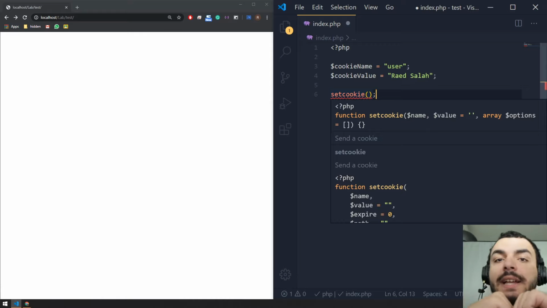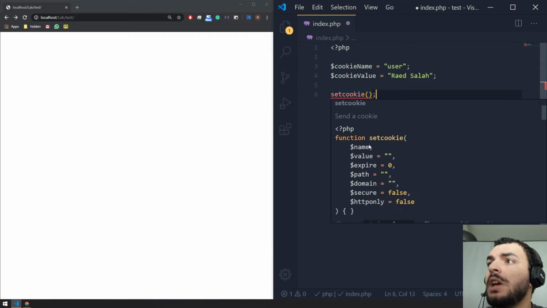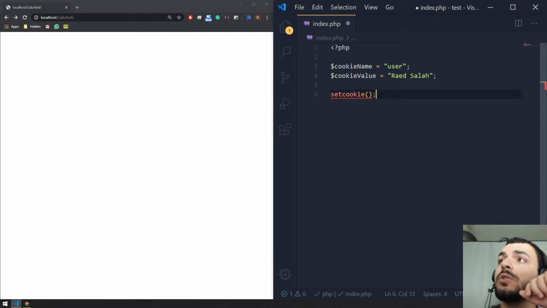So setcookie, the first thing it accepts is a name. The name is the cookie name. The second thing it accepts is the value. What is the information that you're going to store in this cookie? And then after that are the options. The options can be the expiry date, the path where it's going to be stored, the domain, whether it's secure, and whether it's HTTP only or HTTPS. We're only going to focus up to expiry, because this is what we really need to know. We need to create a cookie and set an expiry date. So let's try to create our cookie.